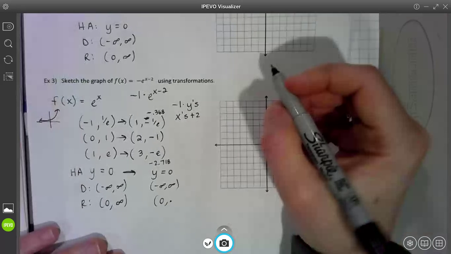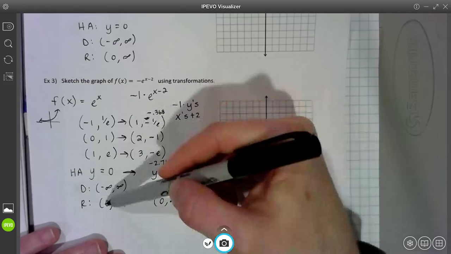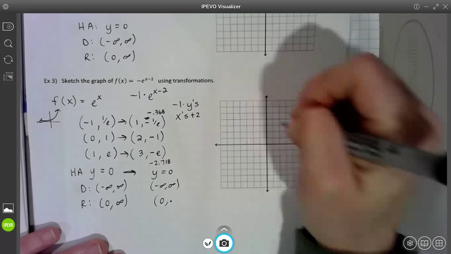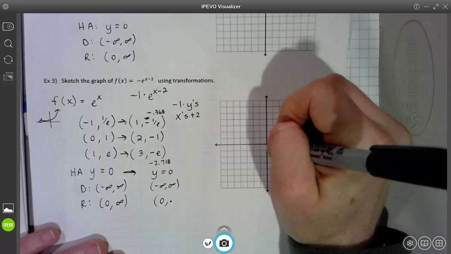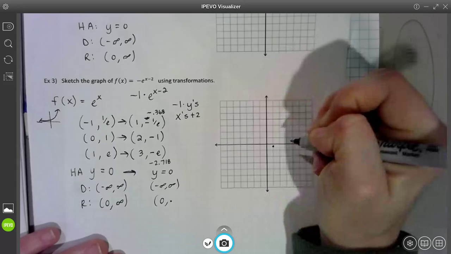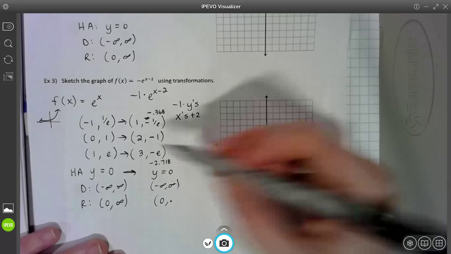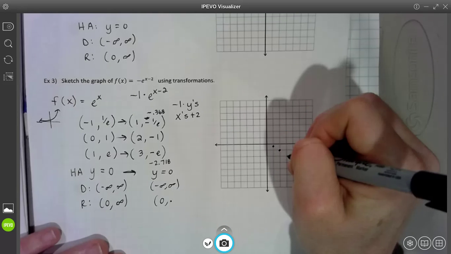All right, so let's plot our points. 0, 1. It's not an x coordinate, it's still 0 to infinity. We're right. 1, negative 0.368. Now we go 2, -1. And we go 3, negative 2.718.